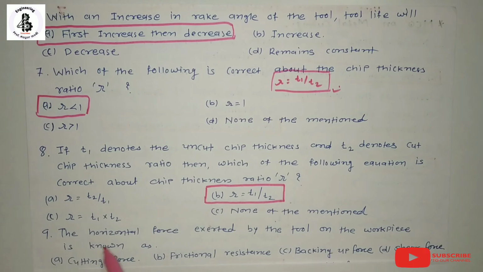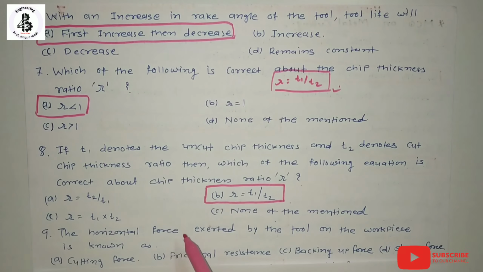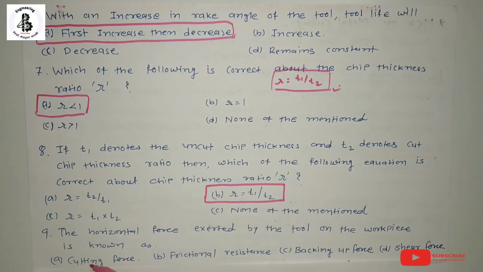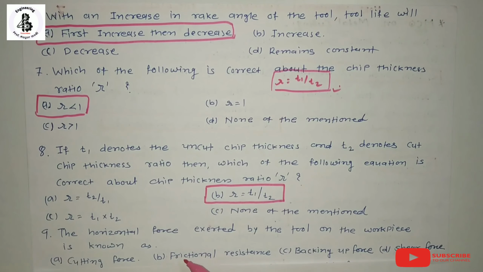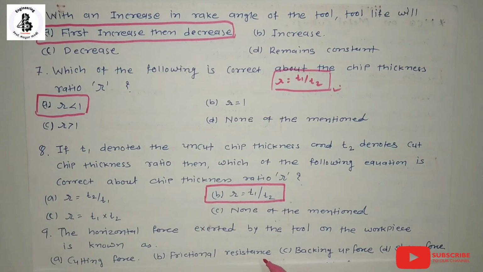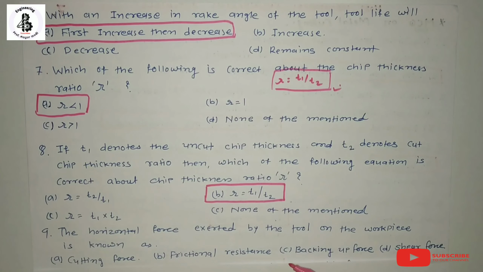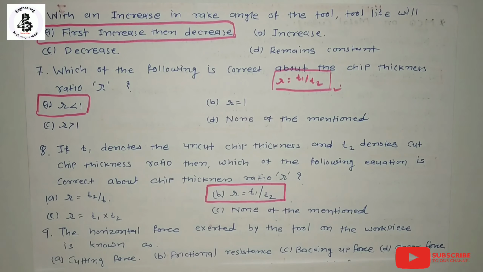Then next, the horizontal force exerted by the tool on the workpiece is known as option A, cutting force, option B, frictional resistance, option C, backing up force, and option D, shear force. So basically the horizontal force exerted by the tool onto the workpiece will be the cutting force.